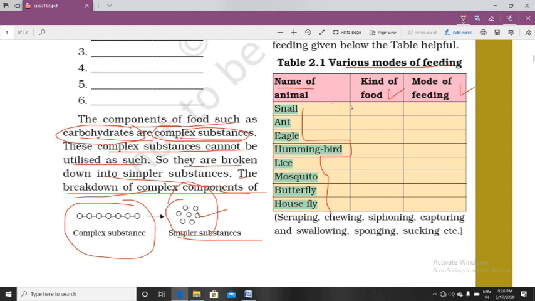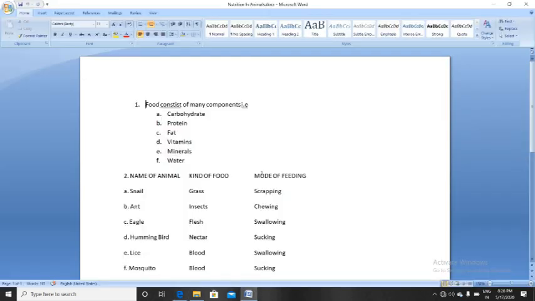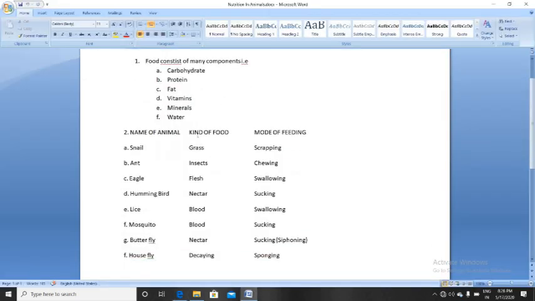Okay, so snail, how does a snail take its food? What type of food is used by a snail? Snails eat grass. The mode of feeding is scraping. The way they take their food, that process is called scraping.